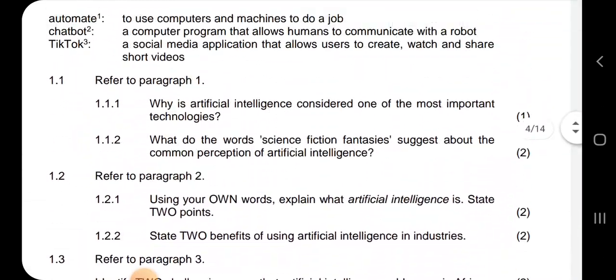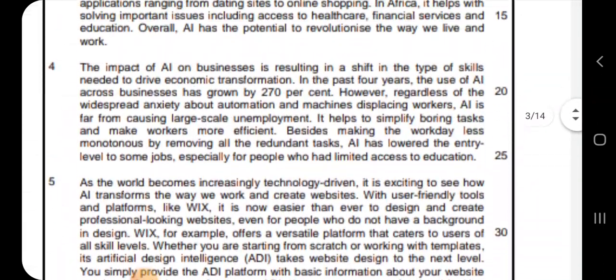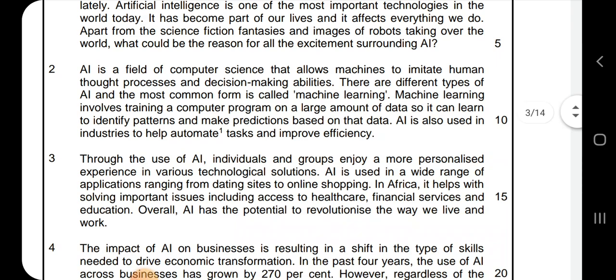So we're going to go to paragraph 3 and look at what AI addresses in Africa. Through the use of AI, individuals and groups enjoy a more personalized experience in various technological solutions. AI is used in a wide range of applications ranging from dating sites to online shopping in Africa.